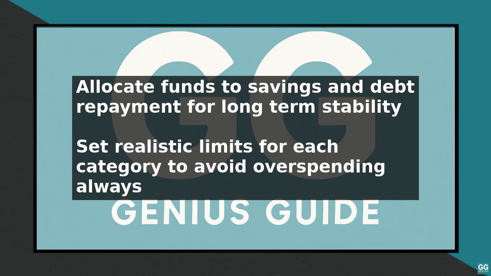The next step is to categorize your discretionary spending, such as entertainment, hobbies, and travel. These expenses are not essential but can improve your quality of life. Be sure to set realistic limits for each category to avoid overspending.